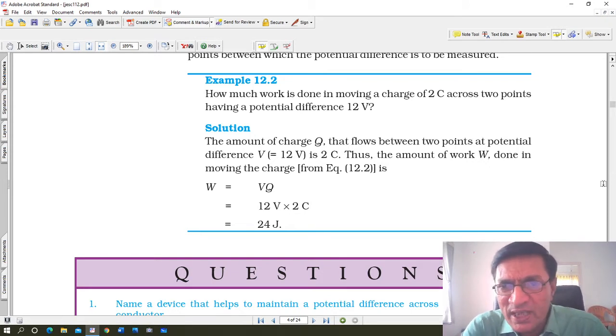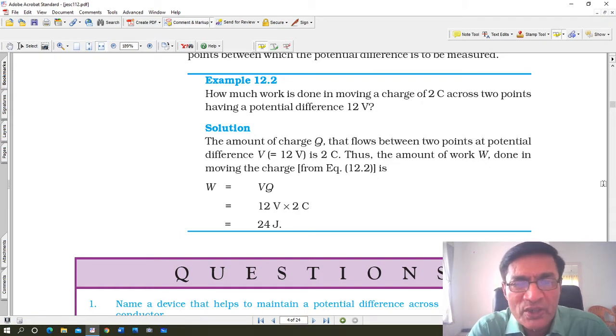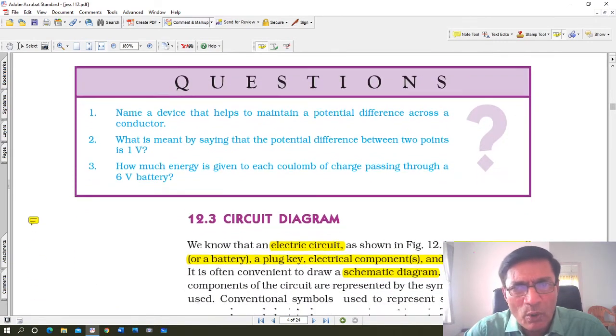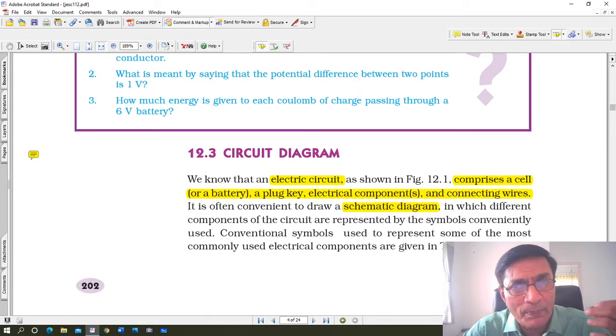Alright, just see this example 12. How much work is done in moving a charge of 2 coulombs across 2 points having a potential difference of 12 volts? So V is equal to 12 volts, and Q is equal to 2 coulombs of charge, and you want to find how much work, W निकालना है. So the formula is the same one. V is equal to W upon Q, or W is equal to V multiplied by Q. Put the values, 12 times 2 is 24 joules. Work is always measured in joules. So 24 joules. You see, these numericals are not difficult. They are formula based, and they are quite easy also. But unless you know how to do them, unless you practice them, you will never know.